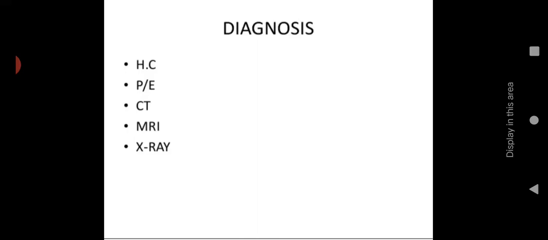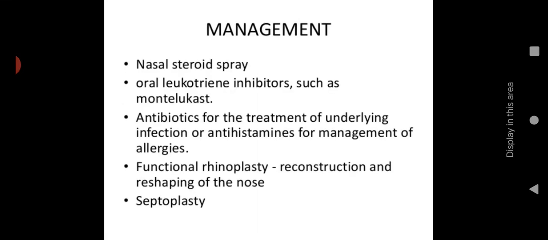So these are the diagnoses for nasal obstruction. Let us see the management. Mainly we can give nasal steroid spray, because in almost all cases the obstruction is occurring due to congestion of the mucosa. It will help with decongestion of the mucosa. Then oral leukotriene inhibitors such as montelukast also help by inhibiting the mucosa. So this will help give relief from nasal congestion.